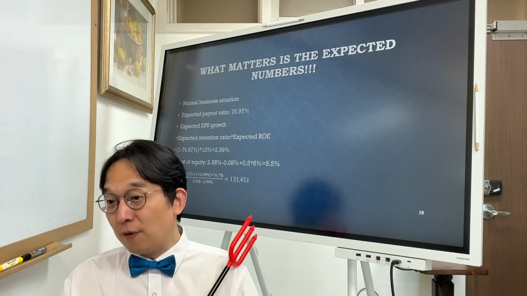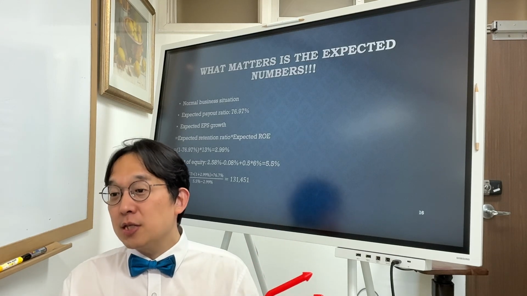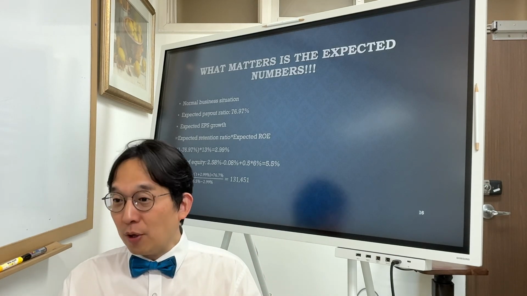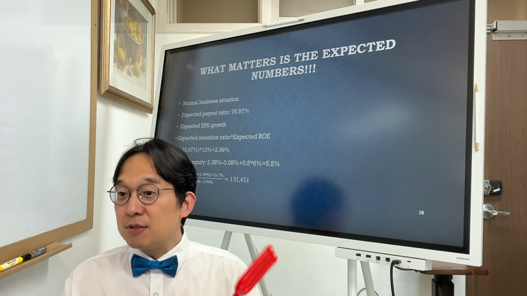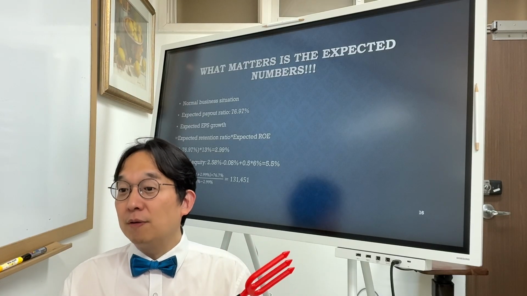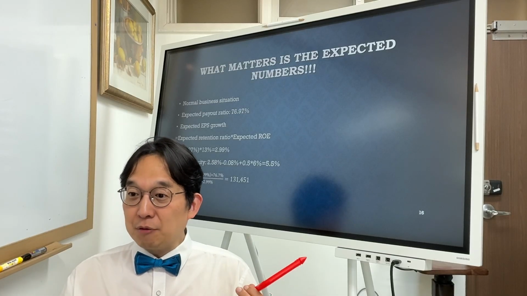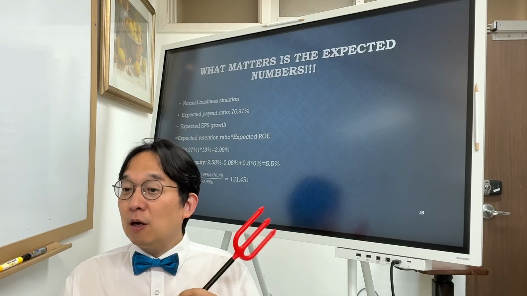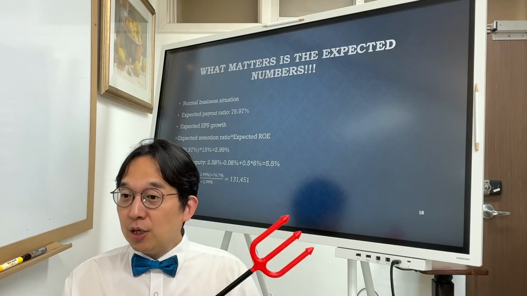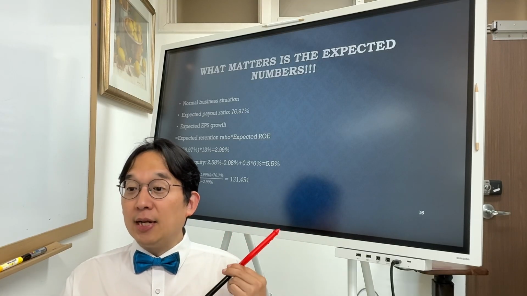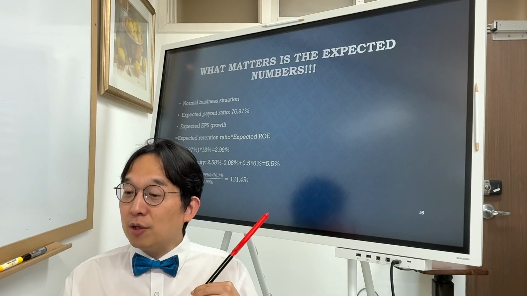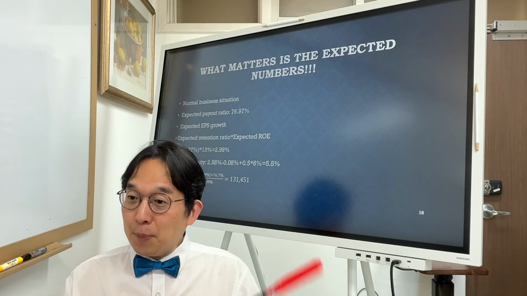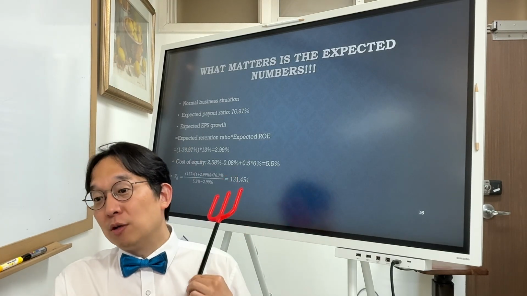So that's going to be 2.5% plus beta of 0.5 times equity risk premium, 6%. That gives me 5.5% cost of equity. Then what should be the fair value per share of KT&G? That is, well, 131,451 Korean won per share using the Gordon growth model.